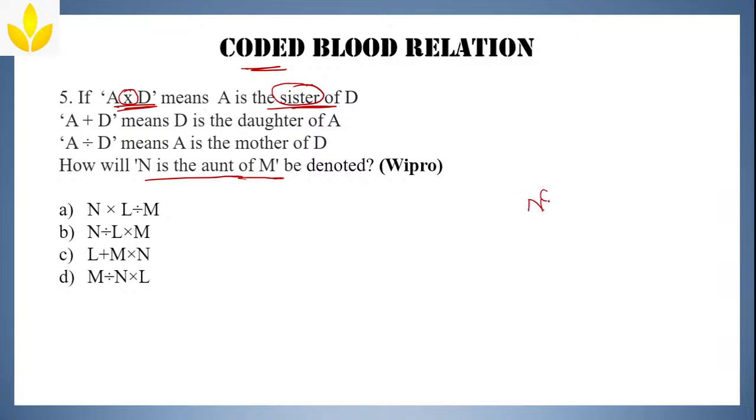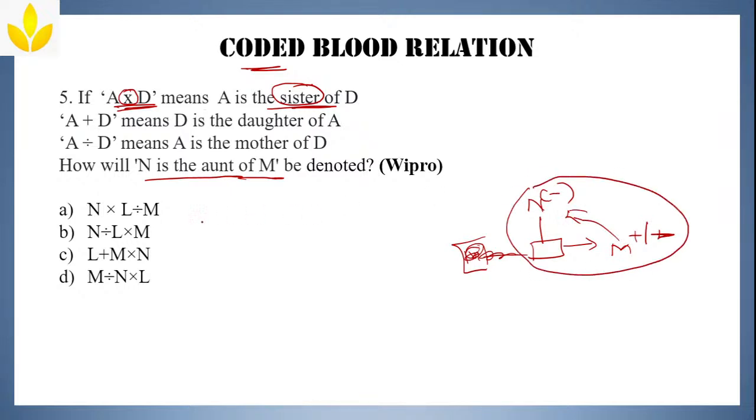I want N to be aunt of M. I don't know whether M is a boy or a girl, so I simply write M here. So I want exactly this kind of relation to form out of any of these options.